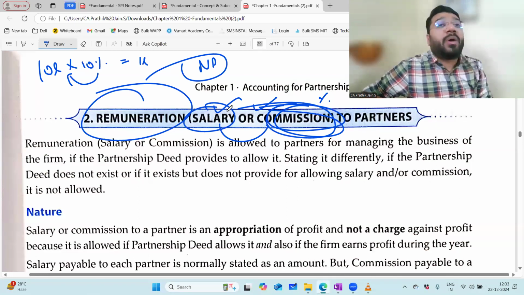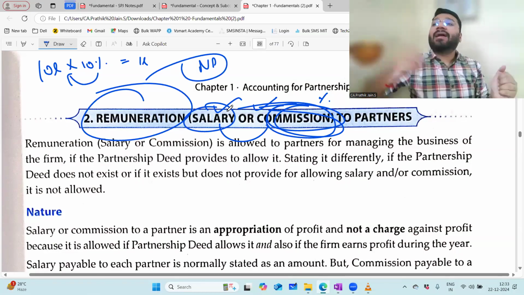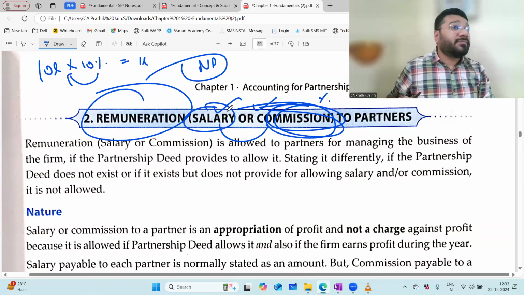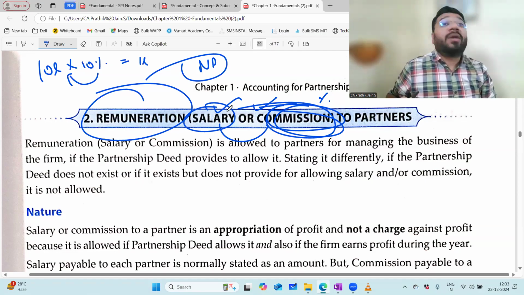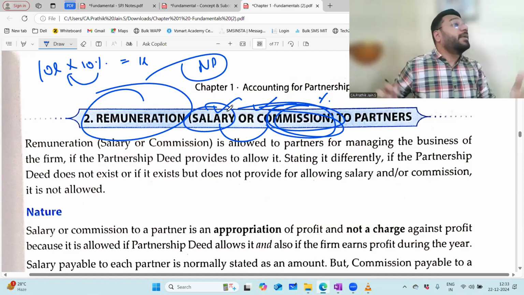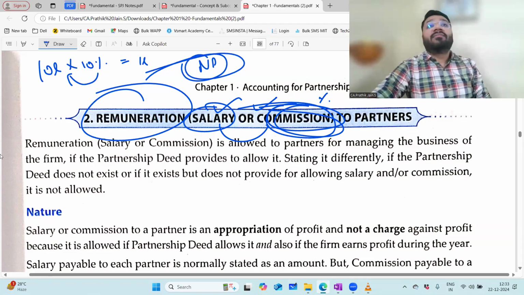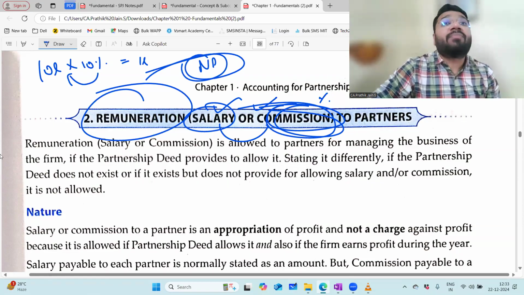Now in your syllabus, what they have done, they have not linked the commission to the turnover because the calculation is very easy. Turnover, you know, in the business, multiply by the commission percentage, you get the commission amount. But they don't want to make your life easy, boss. What they want to do is make it more complicated. So what have they done? They have linked this commission to the net profit, before charging commission or after charging commission.